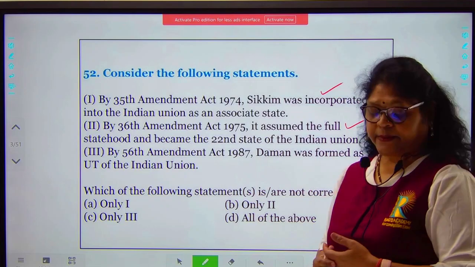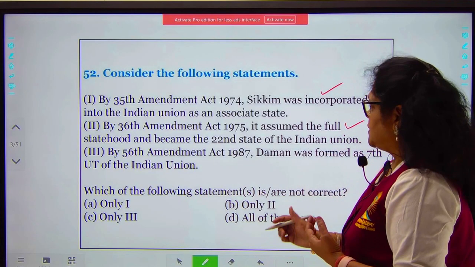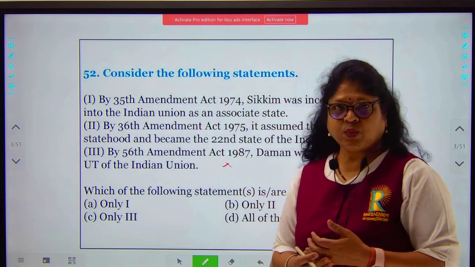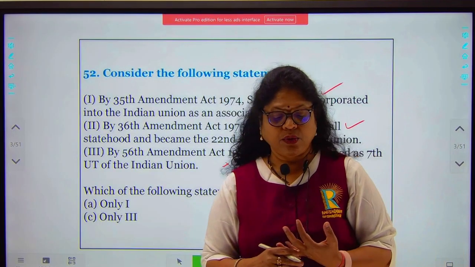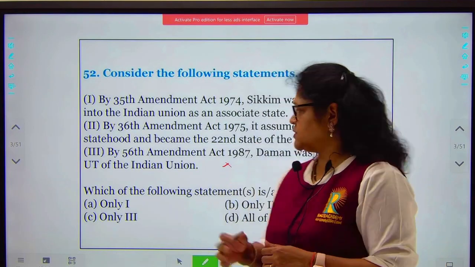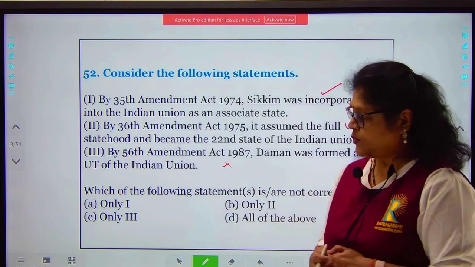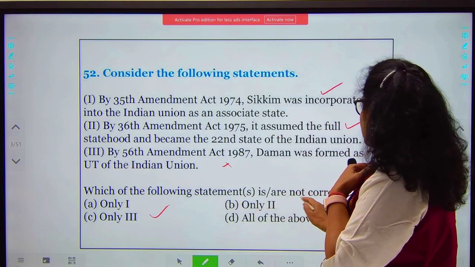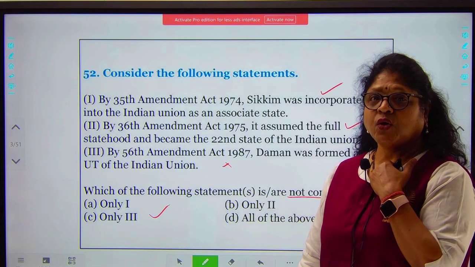the 36th Amendment Act. And the third statement is wrong because in 1961, Goa, Daman and Diu were included into the Indian Union as a Union Territory. So this particular statement is wrong. So your option will be C, because here they are asking you which of the statements are not correct.